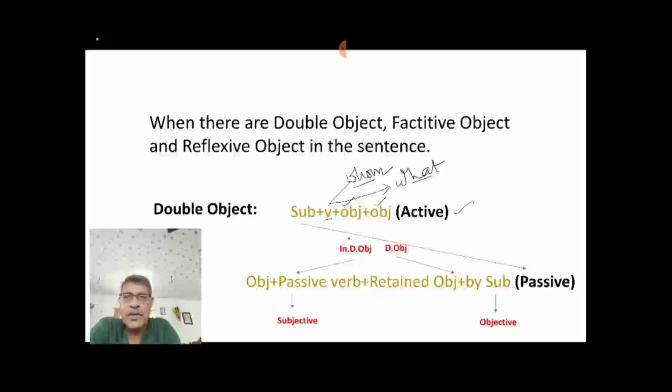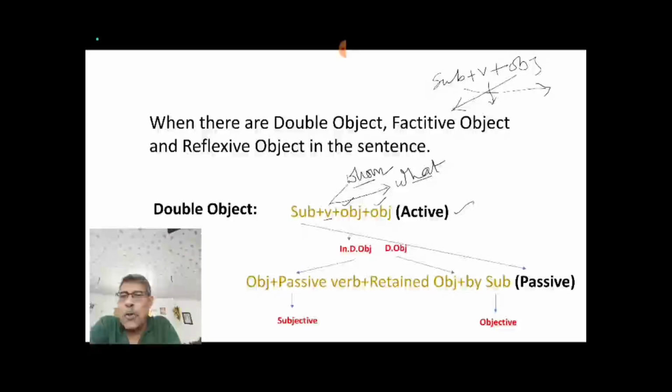This is your active structure. Now you see the passive structure. Okay, as you know, when we do passive, then what we do? Subject plus verb plus object, isn't it? We take object here, we take subject here, and here we set the passive form of the verb. In this way we generally do our passive sentence from active one, isn't it? If this is so, then there is only one object. If we have another object, then which object do we have to set in the place of subject? This is the question, isn't it?